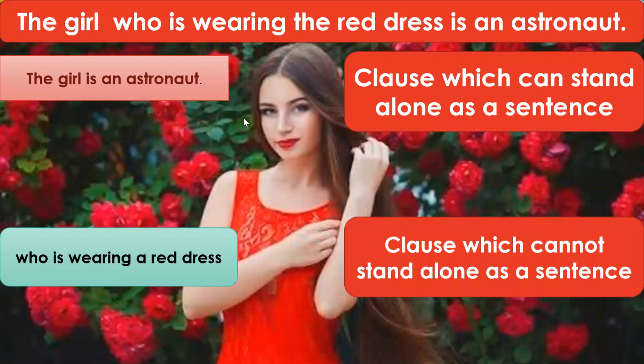We will do the adjective clause later on, but for your reference, I am telling you that in "the girl who is wearing the red dress", "who is wearing the red dress" is an adjective clause since it is describing the girl. We can also say "the girl in the red dress", but "who is wearing the red dress" is a clause which is describing the girl.